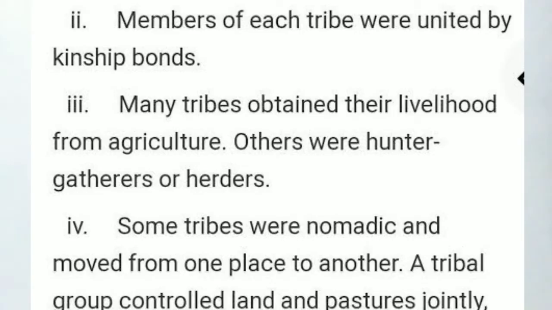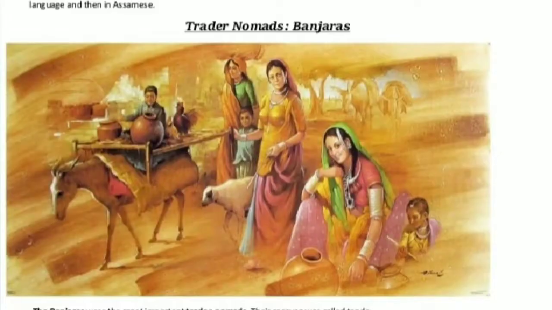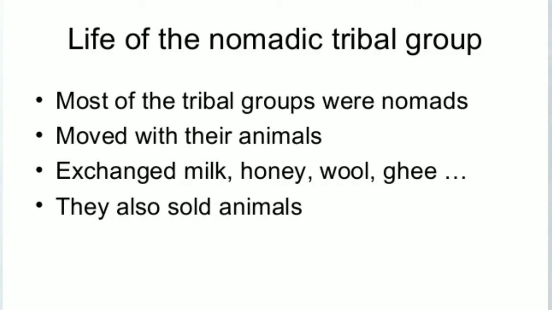Tribes are basically the original inhabitants of our society. These are the people who are joined together with the bond of brotherhood. Each tribe has a relation of kinship with each other, and they are not divided as per their caste or as per their wealth. Each tribal society has its own specific lifestyle, customs and cultures. Most of the tribal societies are basically nomads, which means they move from one place to another in search of occupation, work and pastures for animals.